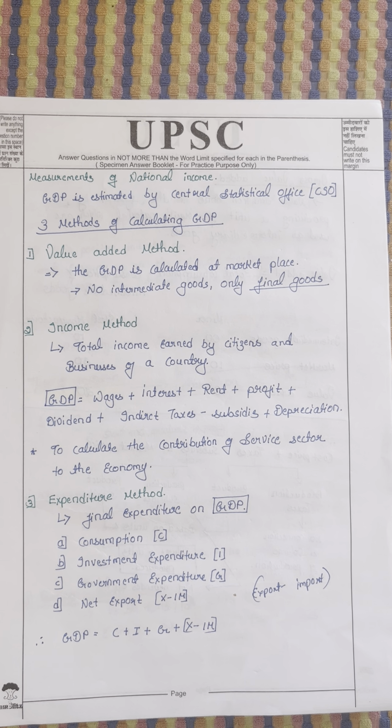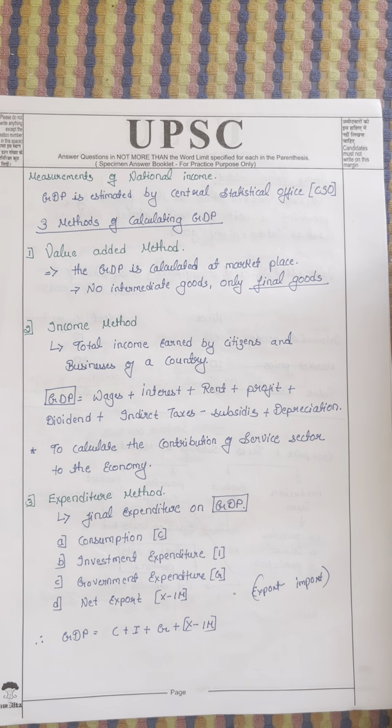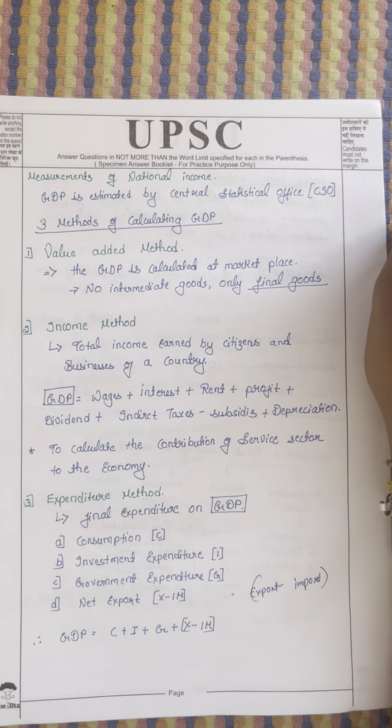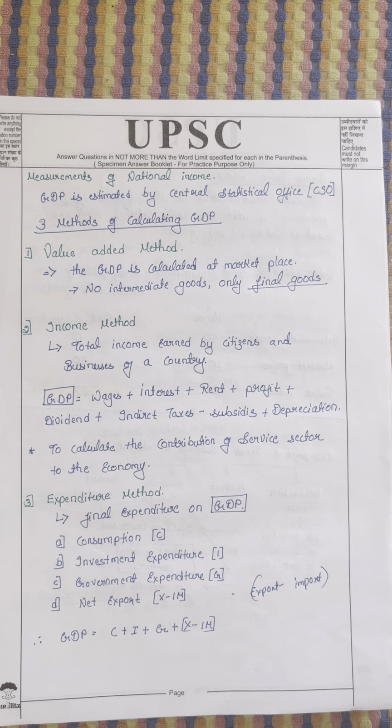Measurement of national income. There are three ways, as I already explained: value added, income, and expenditure methods. GDP is estimated by the CSO of India, the Central Statistics Office of India. Prelims question: Central Statistics Office, CSO. There are three ways of calculating. In the value added method, GDP is calculated at the market price, with no intermediate goods, only final goods. That is called the value added method.